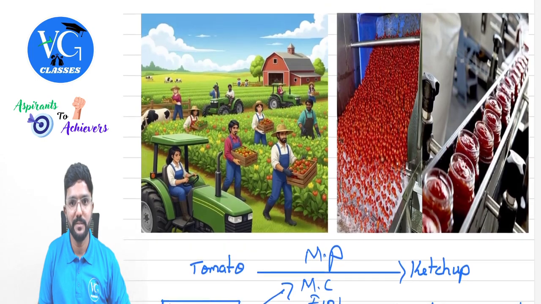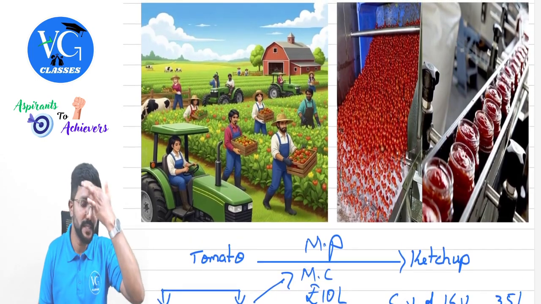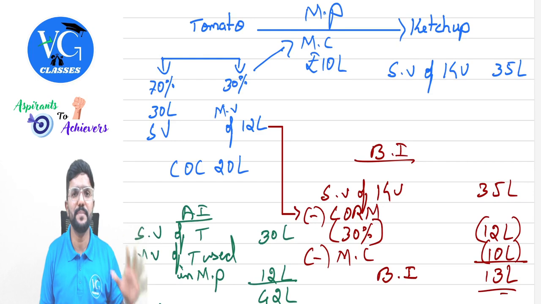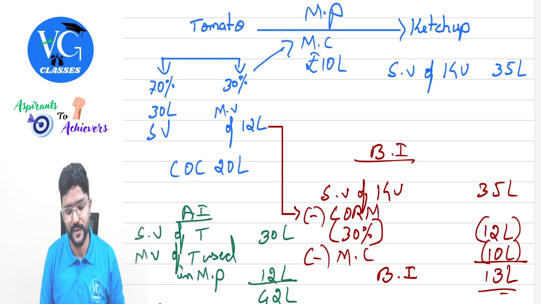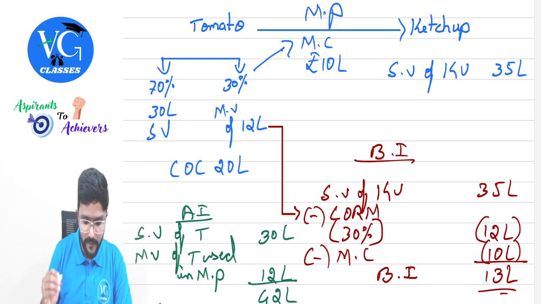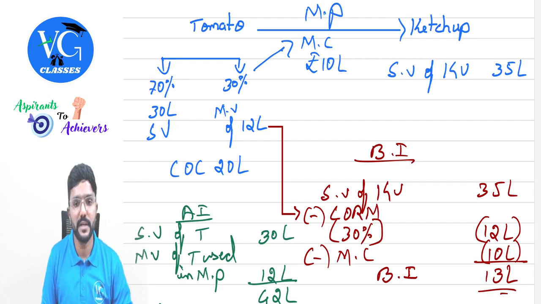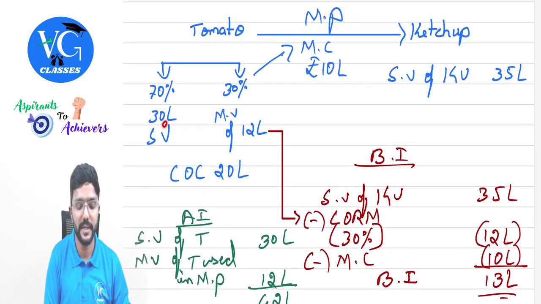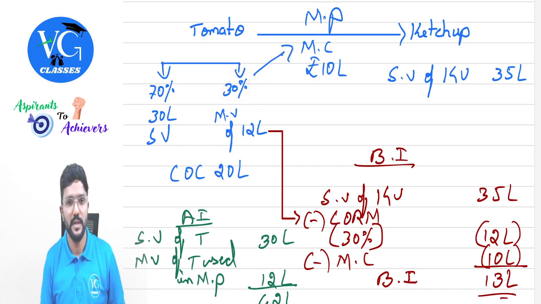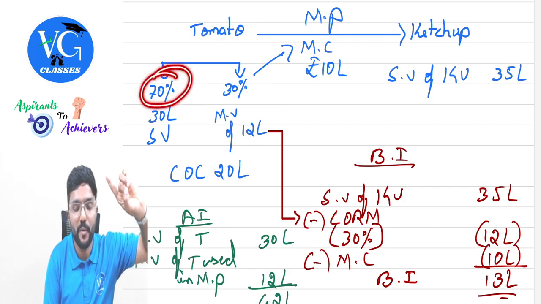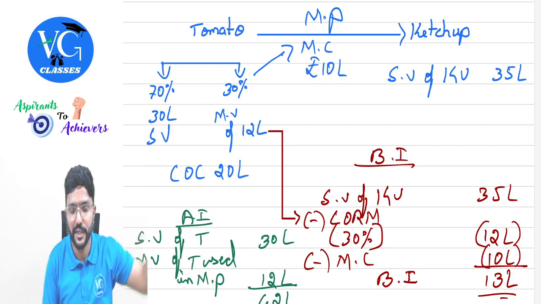One more example. Sometimes it can be partially used in manufacturing and partially sold. Assume the assessee is growing tomato and then manufacturing ketchup out of it. Now, 100% of the tomato is not used in the manufacturing process, guys. Assume out of whatever tomato is produced, 70% is sold for 30 lakh. Is it straight away agricultural income? Yes, sir. It is straight away agricultural income. Then the remaining 30% is used in the manufacturing process. And what is the market value of that? 12 lakh. I repeat, 70% of the tomato is sold for 30 lakh, straight away agriculture income.